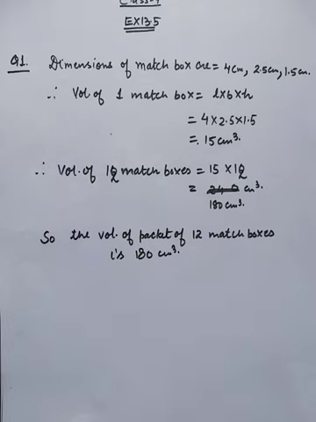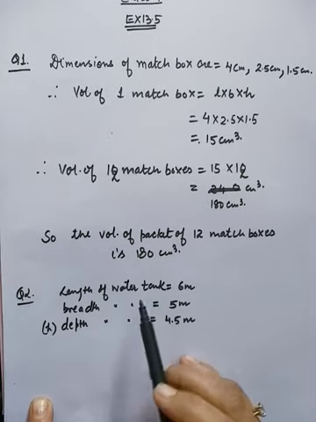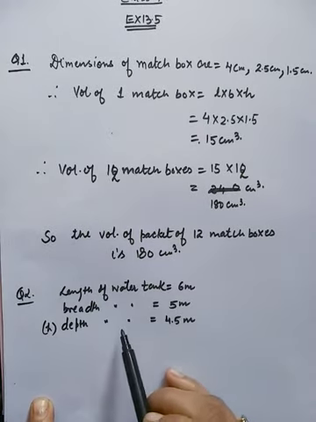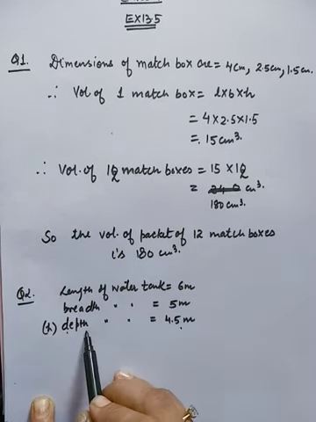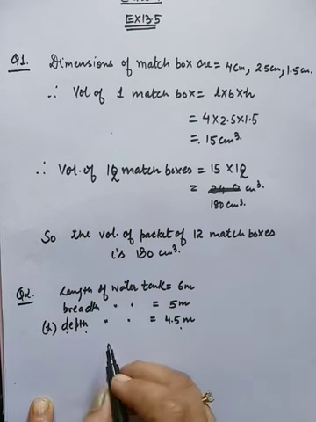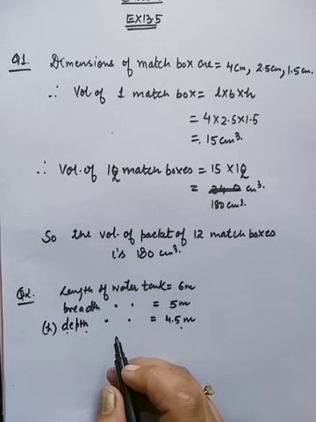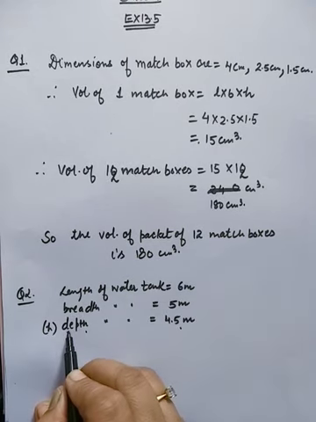A cuboidal water tank is 6 meter long, 5 meter wide, and 4.5 meter deep. How many liters of water it can hold? Here again a cuboidal tank is there, and we have to find its volume. Let us find its volume. So the dimensions are: length of tank is 6 meter, breadth is 5 meter, and depth is 4.5 meter. Here the depth is taken as height, meaning when the height is above ground level, then it is considered as height, and when it is below ground level, then it is considered as depth.